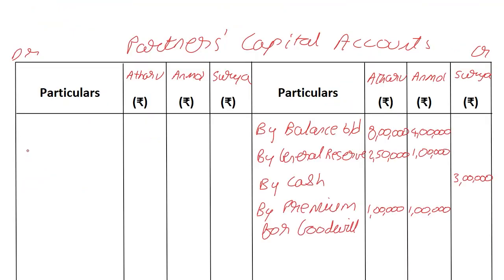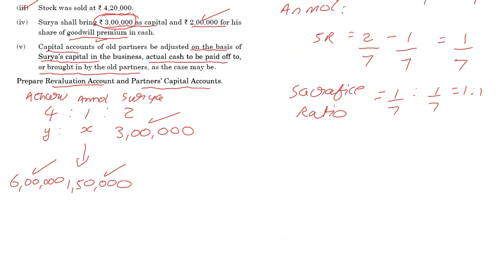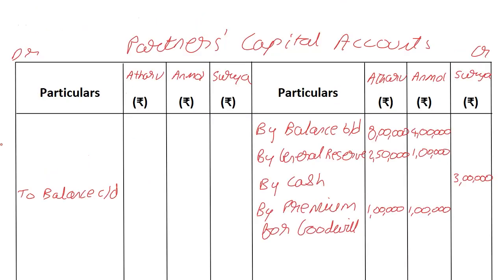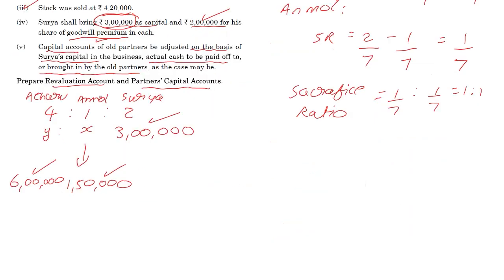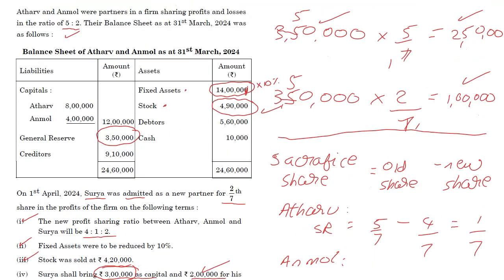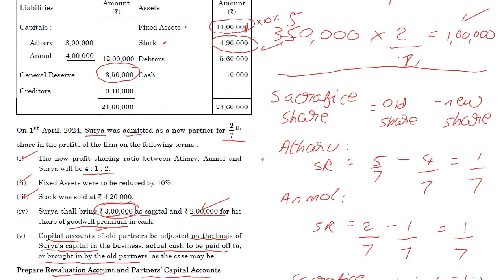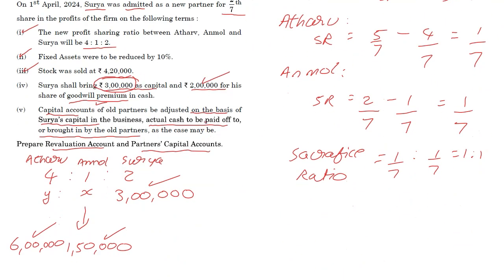Going here, it will be balance carried down, and the same numbers that I've just calculated: 6 lakhs, 1,50,000 and 3 lakhs. And what I've done by doing all of this is put all the information throughout this full question into our two answer tables. One is the Reval account and one is the partner's capital account.